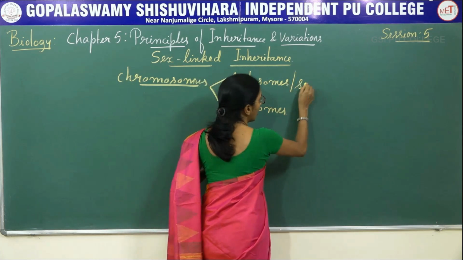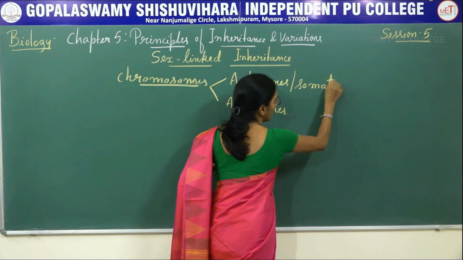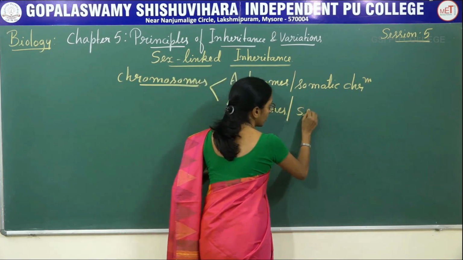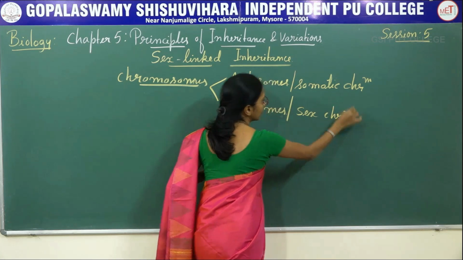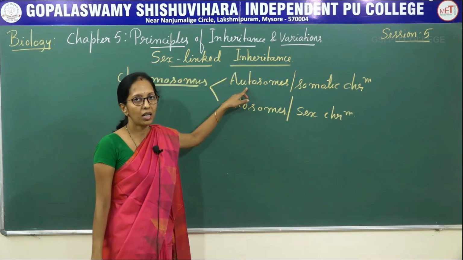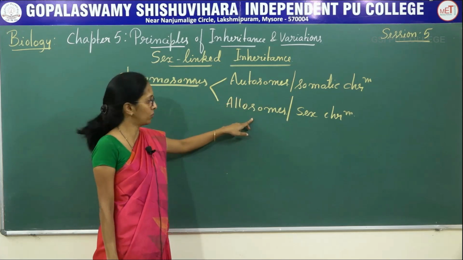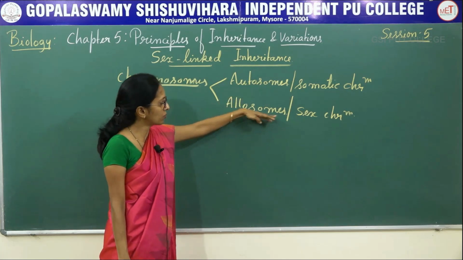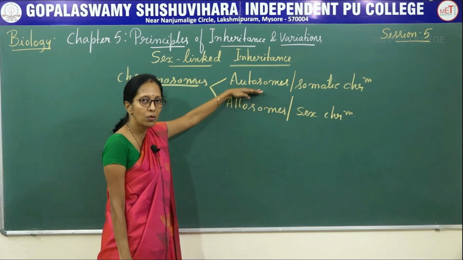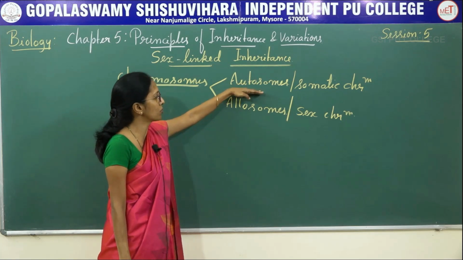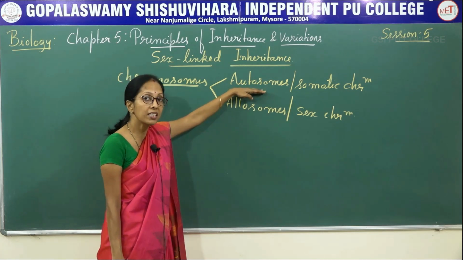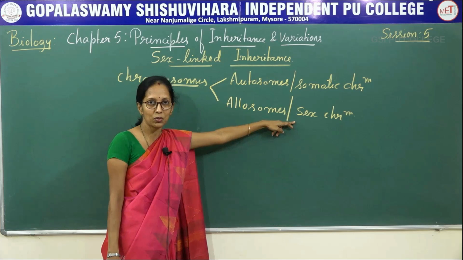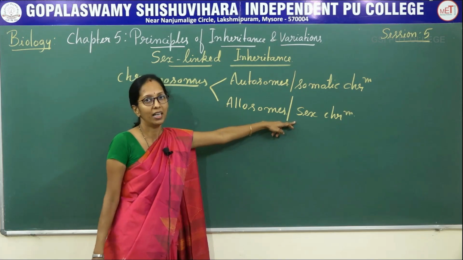Autosomes are also known as somatic chromosomes. Allosomes are also known as sex chromosomes. Autosomes are chromosomes not associated with the sex of an individual, and allosomes determine the sex of an individual.